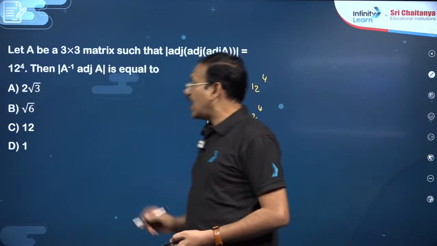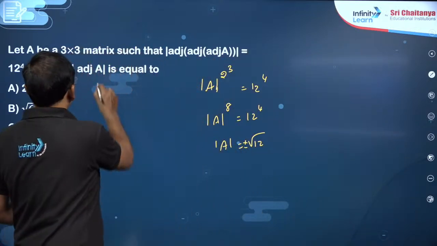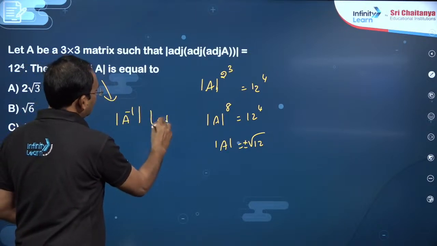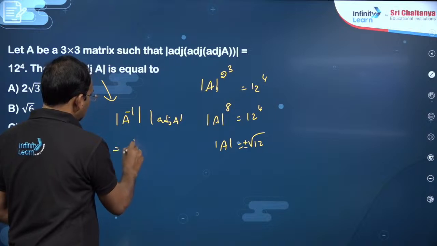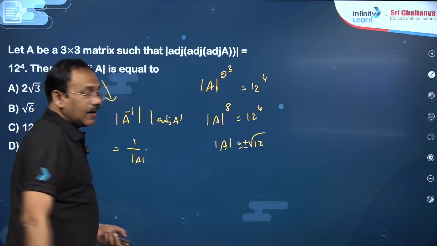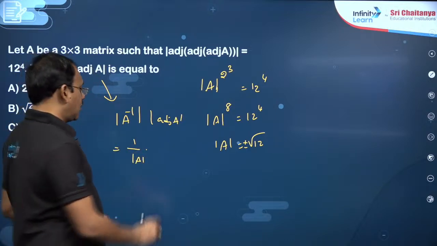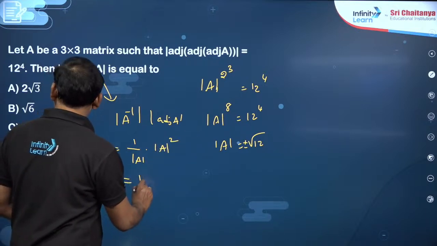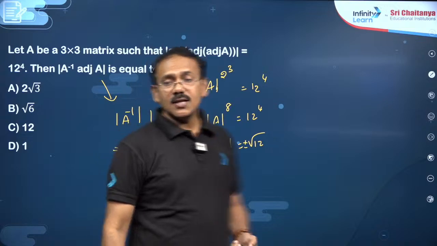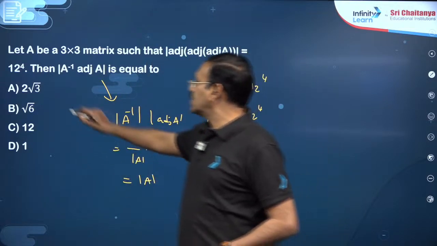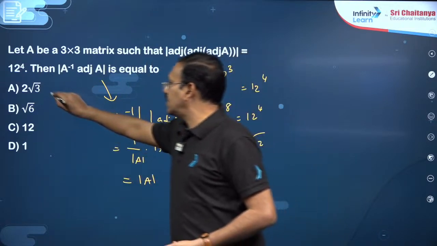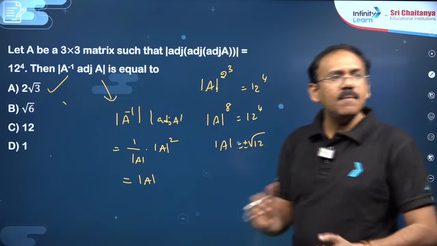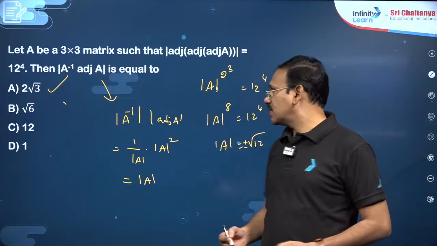Now det of A inverse into adjoint A. Det AB you can write det A into det B. So det A inverse is 1 by det A, and yeah, det of adjoint A is det A to the power of n minus 1. So you will get det A is the answer, my dear friends. Plus or minus root 12 means plus or minus 2 root 3 is the possibility, dear students. Yeah, simple application of properties. If necessary, repeatedly we apply, we will get the answer, dear students.